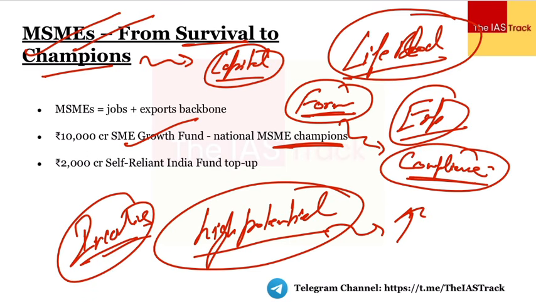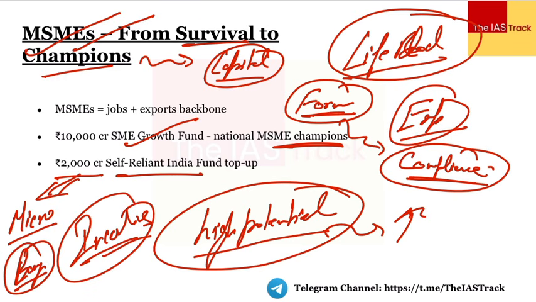The next thing is that we already have a particular fund which is Self-Reliant India Fund. Okay, here the government is talking about doing the top up, adding 2,000 crores in this particular Self-Reliant India Fund. What is the objective? What will be the focus area here? Micro enterprises. Okay, and the enterprises at the early stage, every startup wants some fund at the very early stage, so providing them risk capital. Okay, because it's a risky business.